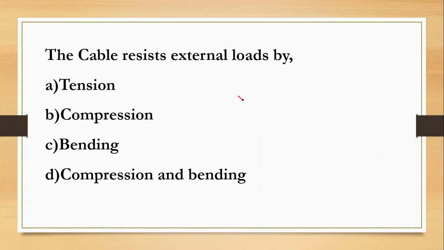You can remember we will find a cable subjected to a horizontal thrust H, and all the points on the cable will be in tension. So we will find T max is equal to root of V square plus H square, which is the maximum tension in the cable. So the cable resists the external load only by tension. So option A is correct.